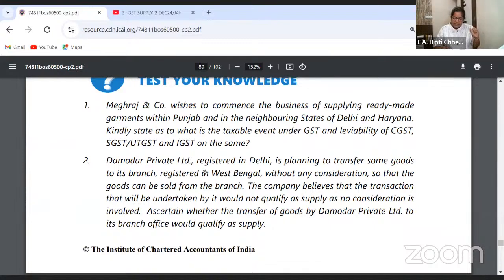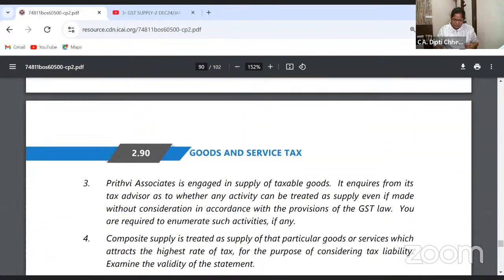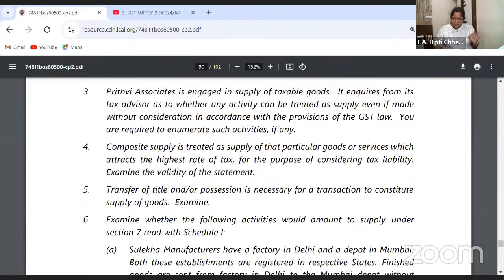Like Meghraj and company wishes to commence business of ready-made garments in Punjab and Delhi. Kindly state, is it a taxable event under GST? Yes, they'll have to take the interstate registration. Simple questions are there.